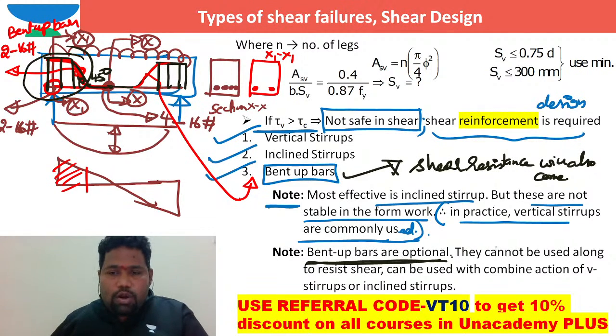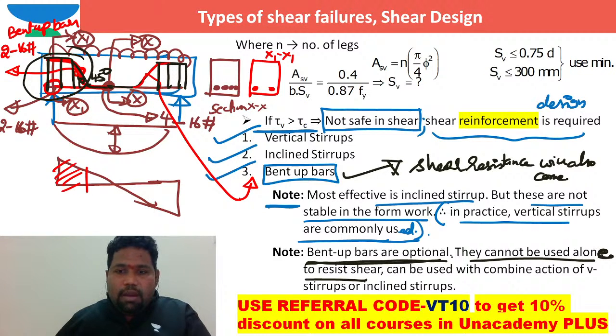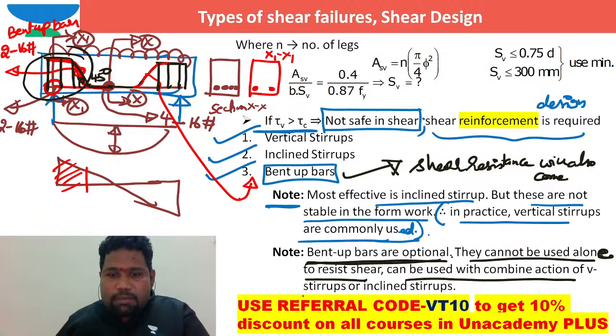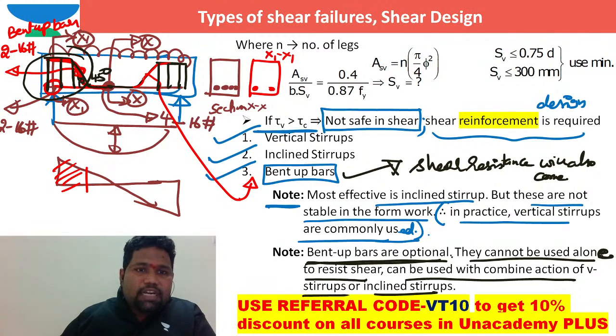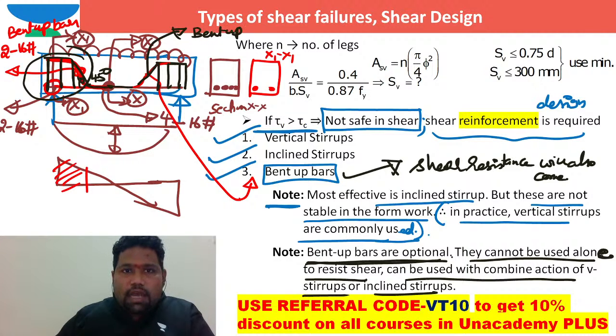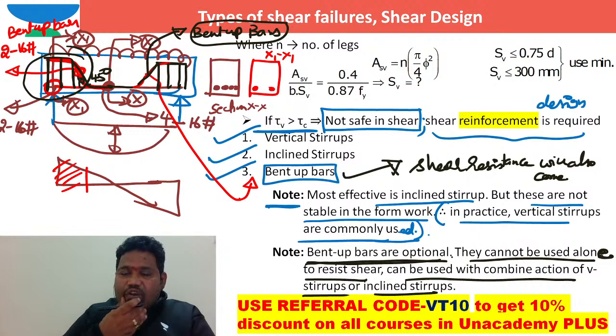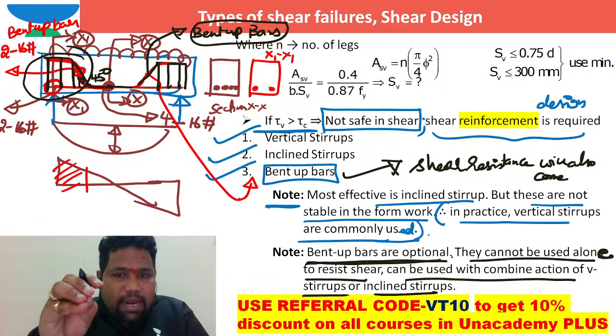One more note is that bent up bars cannot be used directly. If you just bend the bars from tension zone to compression zone, it won't be of any use. These bent up bars cannot be used alone to resist shear, but can be used in combination with vertical stirrups or inclined stirrups. So I had used these bent up bars here clearly. These bent up bars are used in association with the vertical reinforcement or inclined reinforcement. That's how the code asks us.